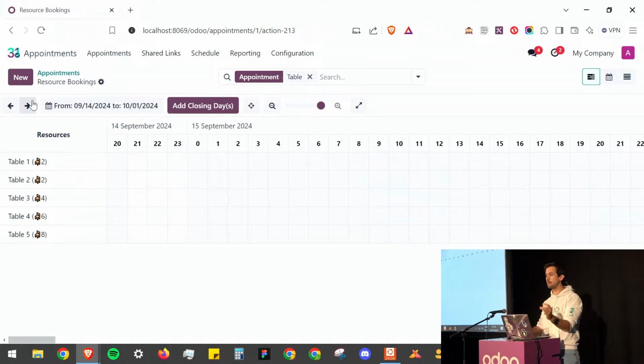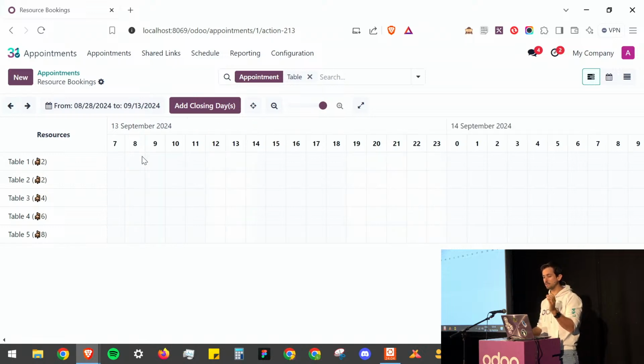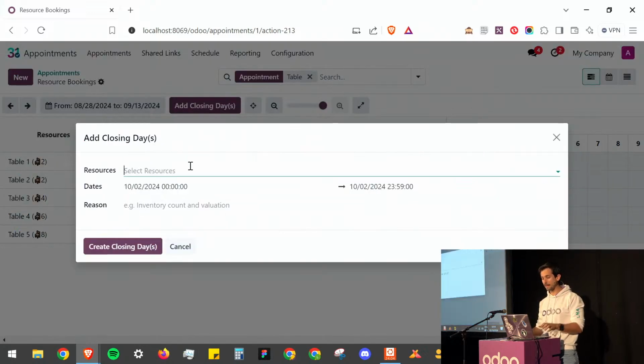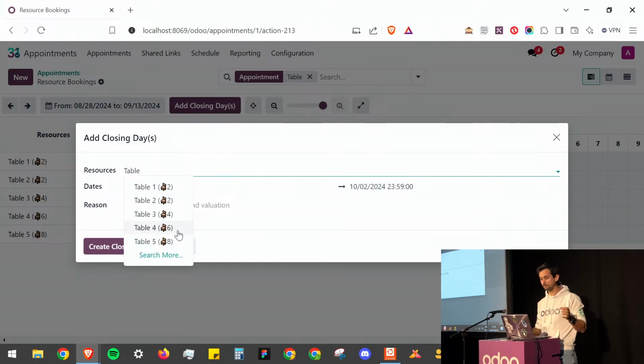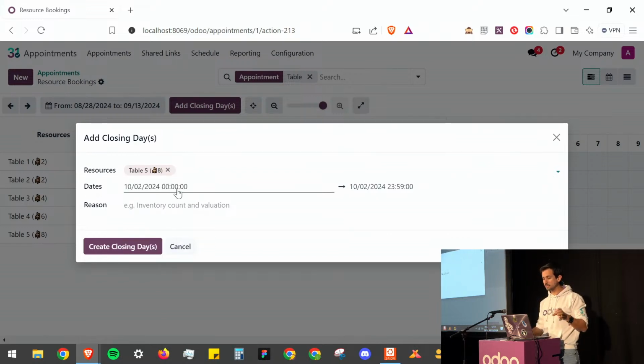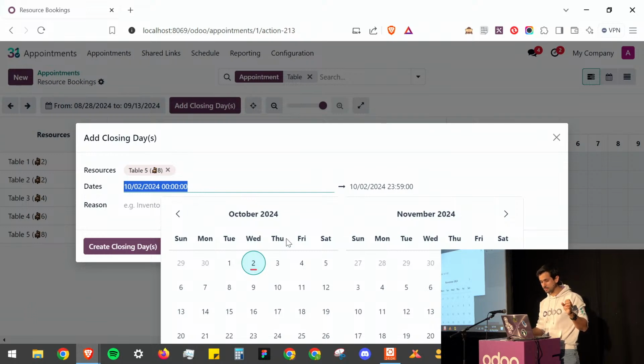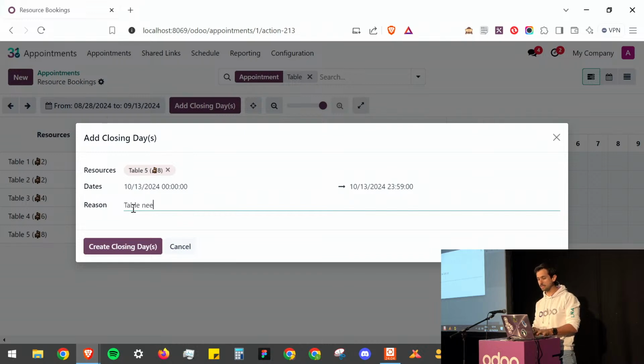And here, every line is a resource, right? And every cell here is a booking. I can activate them manually. I can create some new ones. If someone calls, I can create a new one. I can add closing days. Let's say, for example, that table 5 won't be available on that day. I can just say add a closing day. I will select table 5. I can add a reason if needed. We said it was on the 13th, so let's do it like this. And I can say table needs repairing.